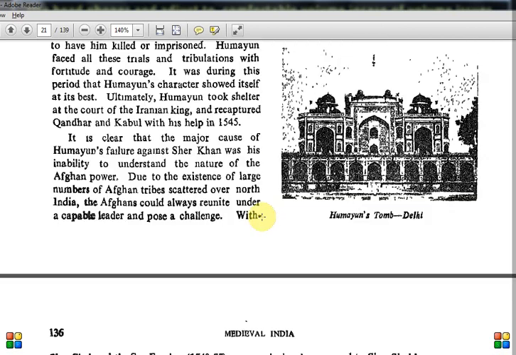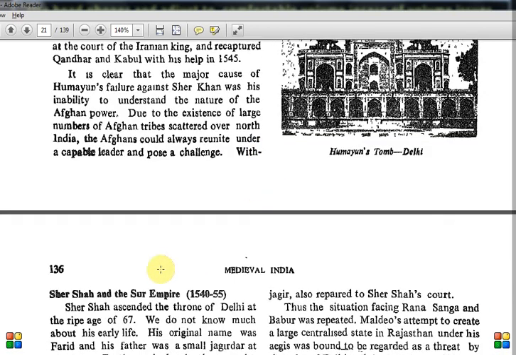Next is Sher Shah. I will continue in the next video, because I don't want to make a lengthy video. Sher Shah will again be six or seven pages, with his full story, and the end of this chapter covers Sher Shah's political, social and economic reforms. He was a great person who had socio-economic reforms, which Akbar later also took up. That is very important, and we will do it in the next video so as not to mix it and make this one lengthy. Meanwhile, I'll show you MCQs.